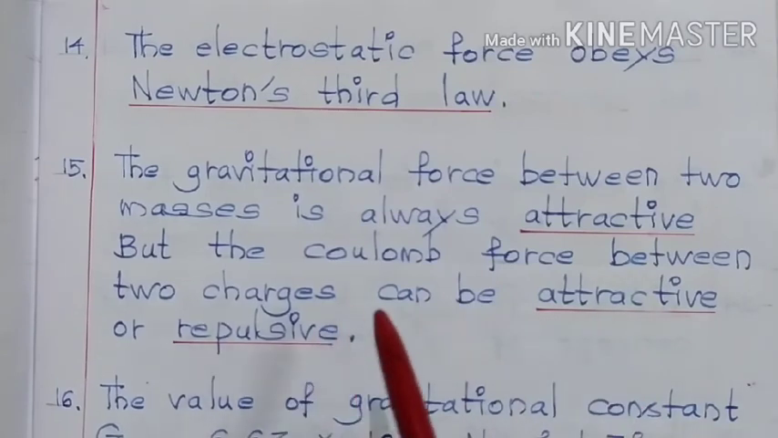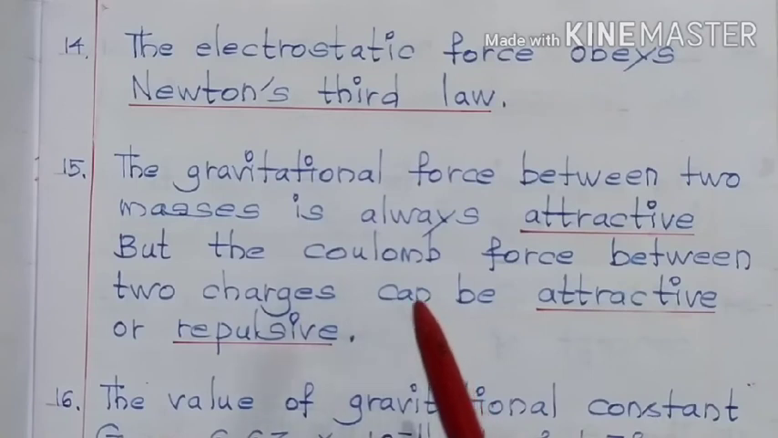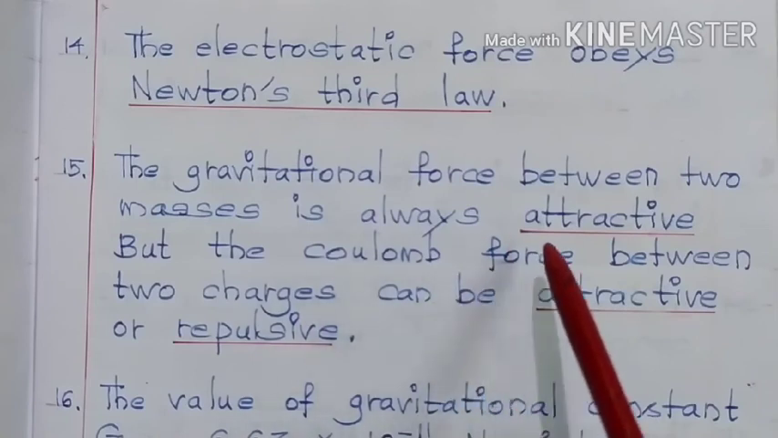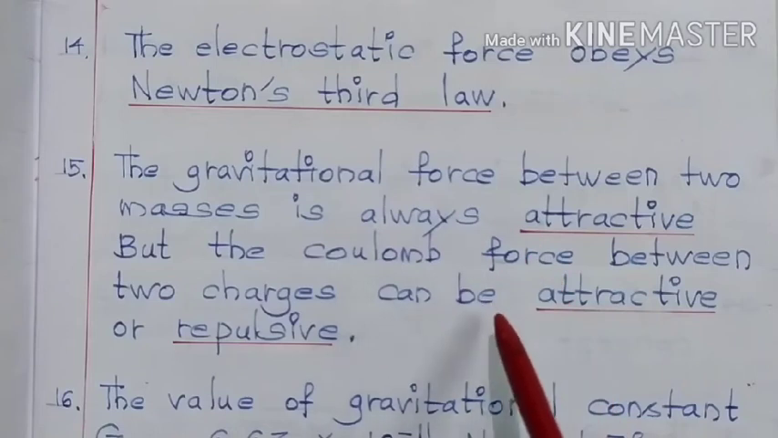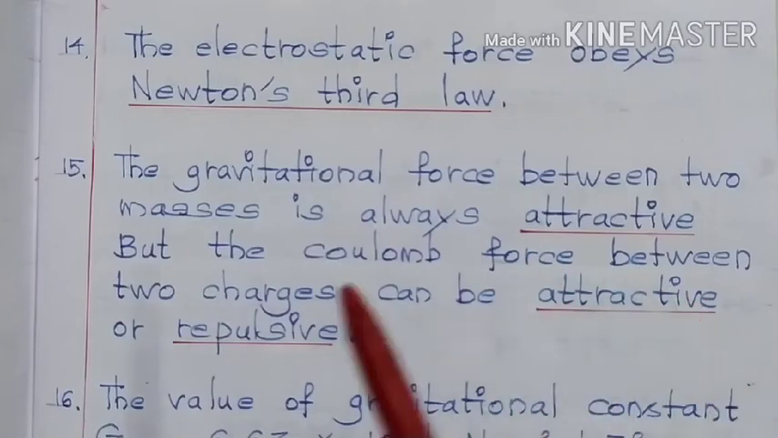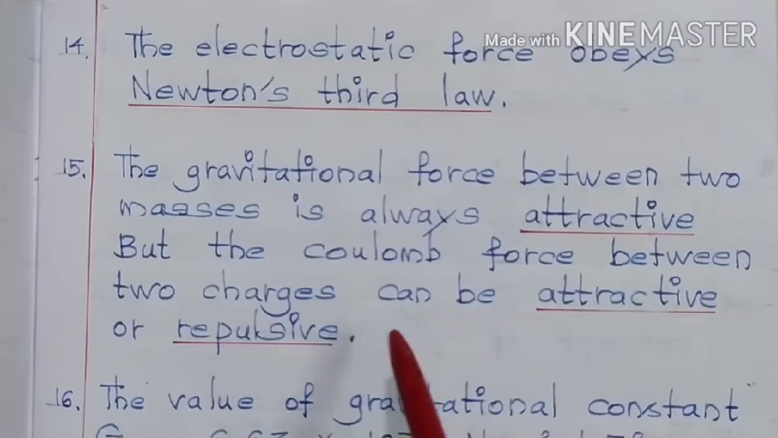If the two charges are unlike charges, in other words, they are opposite in nature, then there exists an attractive force. If the two charges are like charges or similar charges, then there exists a repulsive force.